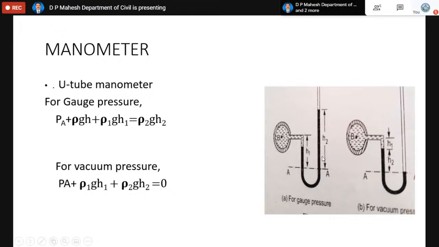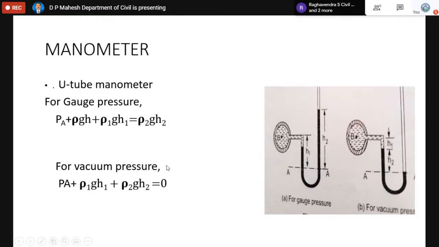The moment the liquid goes like this, we can see this figure is not a constant. So we can consider the datum line even through this line. The datum line is up to us to select. When the datum line is taken, please ensure that it gives a general equation, and that the difference in the mercury level can be taken. Instead of writing the datum line here, you can take it somewhere here, in which case it becomes PA plus rho gh, with the other side having this much height. Since it is a general figure, using this we can find the pressure inside the pipe.